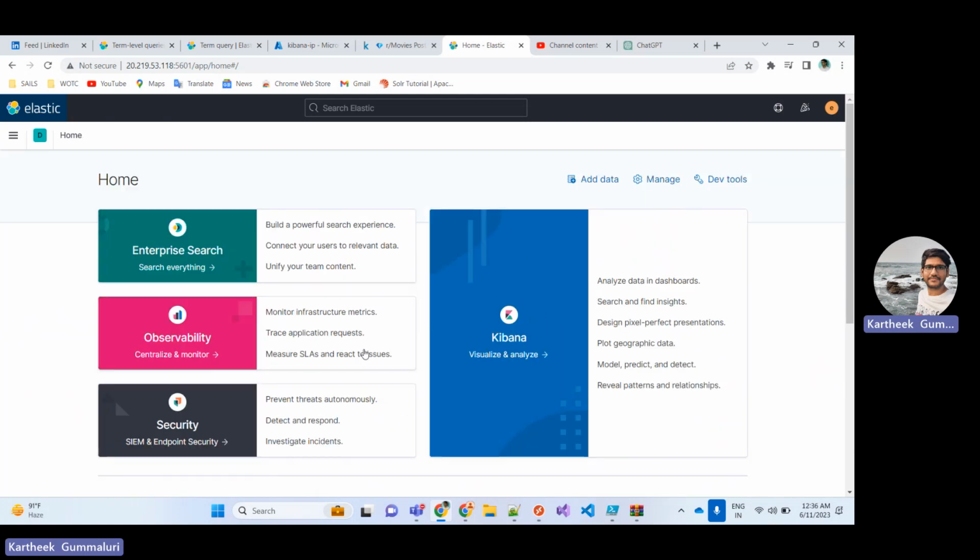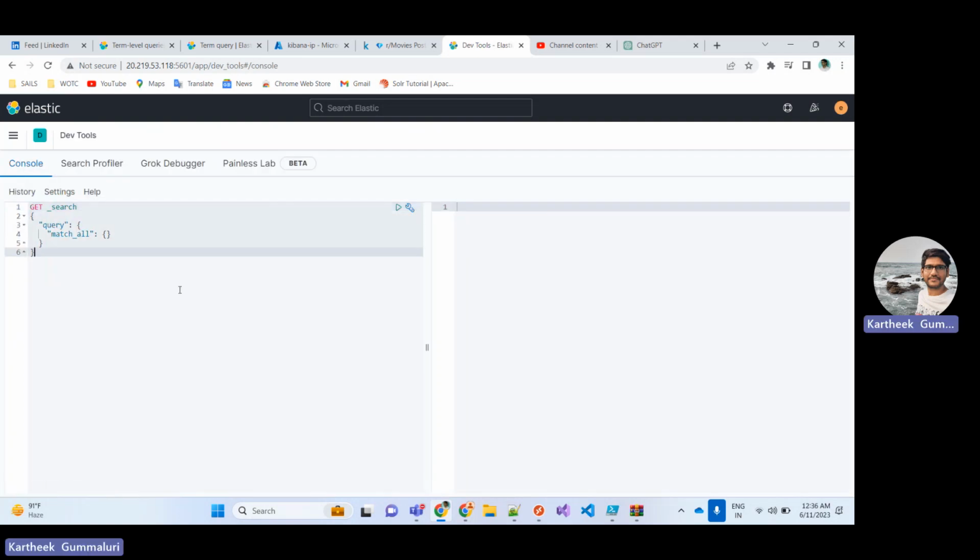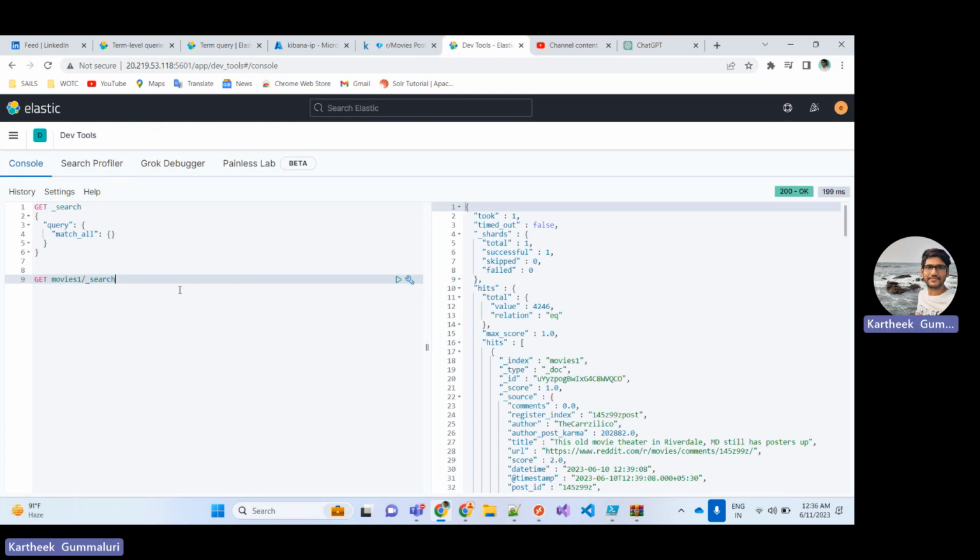Let's go to DevTools. DevTools is the place where you can start querying. It's like an IDE, similar to SQL Server Management Studio if you are familiar with that. So let's get started with movies one and slash underscore search. See, the count is 4,246. Now we are good to go.